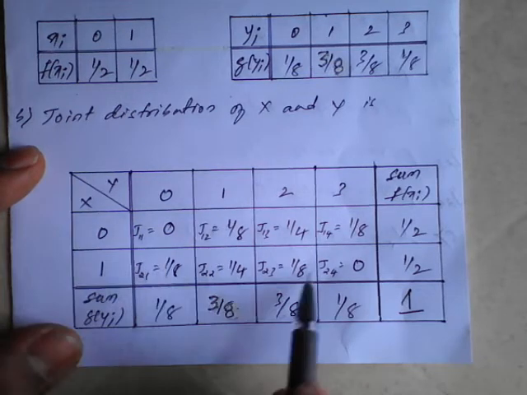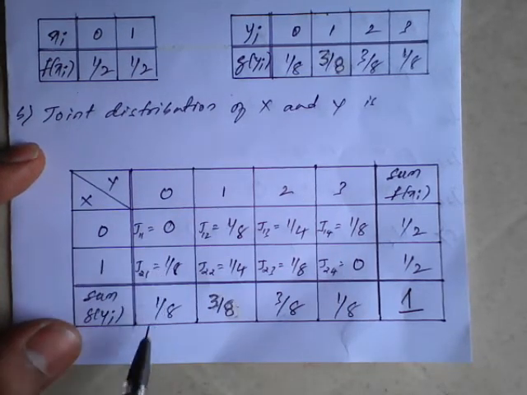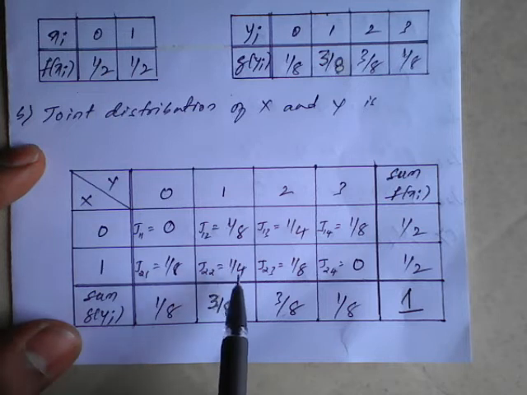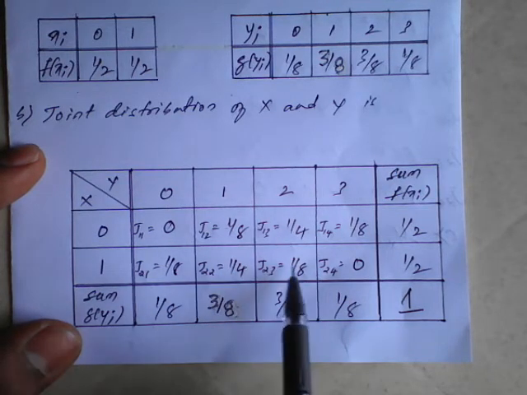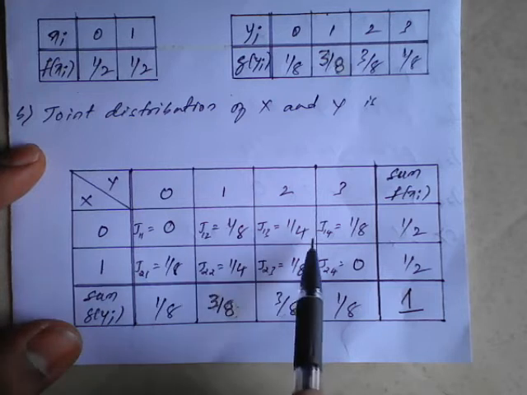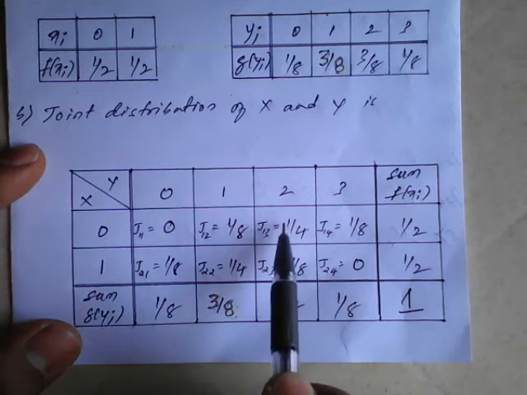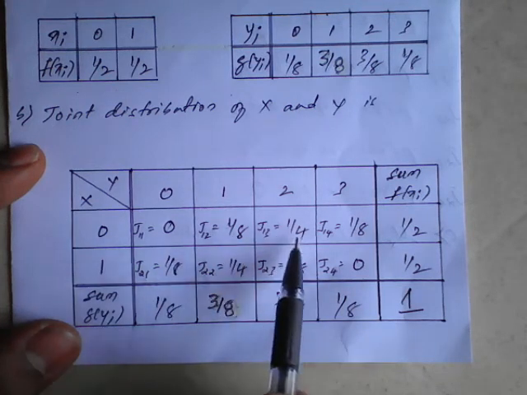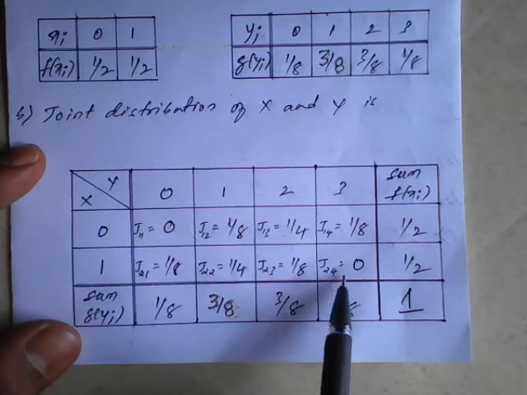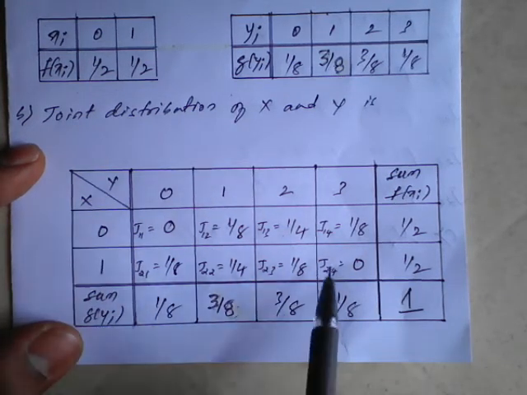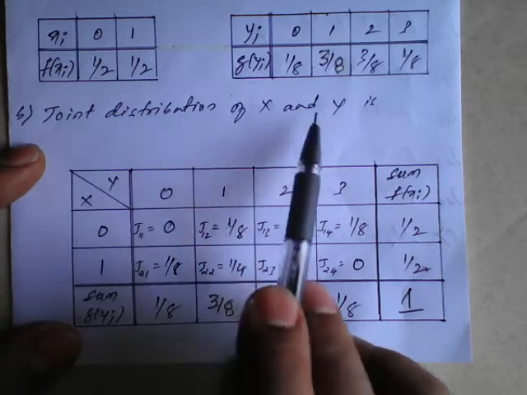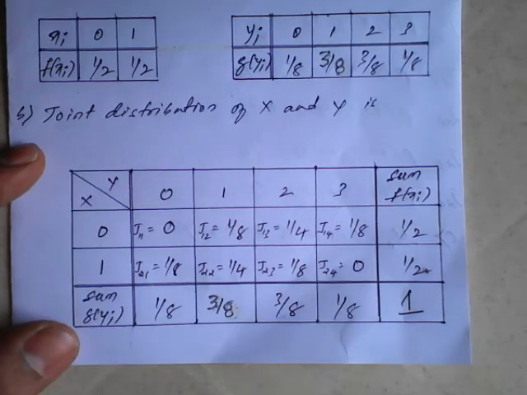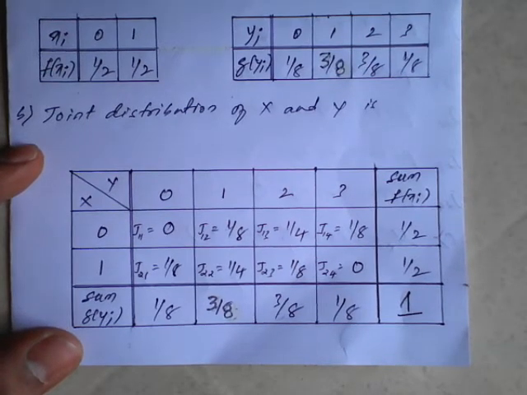You just check whether these values are correct or not. How will you come to know? 0 plus 1 by 8 plus 1 by 8 plus 1 by 4 becomes 1 by 2. Once this table is constructed, the additions will match. Similarly, 1 by 8 plus 1 by 4 plus 1 by 8 is 1 by 2. So this completes the second part, the joint distribution of x and y. Now we need to find the expectation of x, the expectation of y, the expectation of xy, and the standard deviation and correlation.